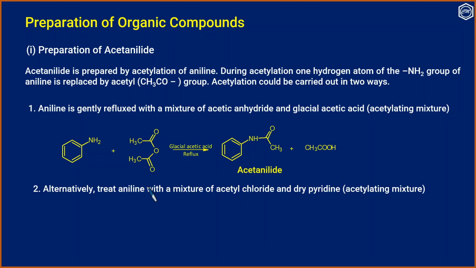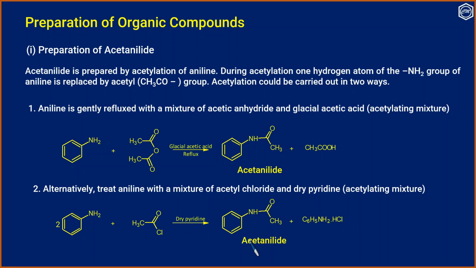In the second method, we treat aniline with a mixture of acetyl chloride and dry pyridine. Here, the acetylating mixture is acetyl chloride and dry pyridine. So, aniline, this is acetyl chloride, in dry pyridine, we get acetanilide.